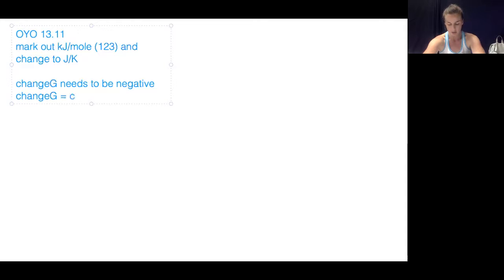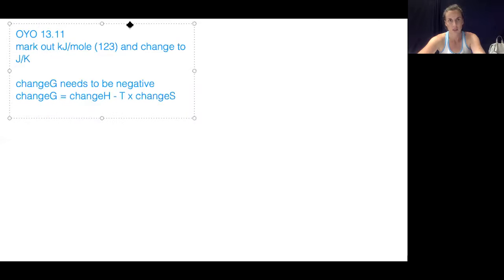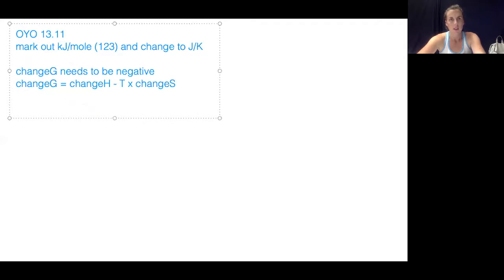Change in G is equal to change in H minus temperature times change in S. Okay, let's stretch that out a little more. This is the equation for what we're trying to solve, but we need it to be negative, so we're going to set all of this to less than 0.